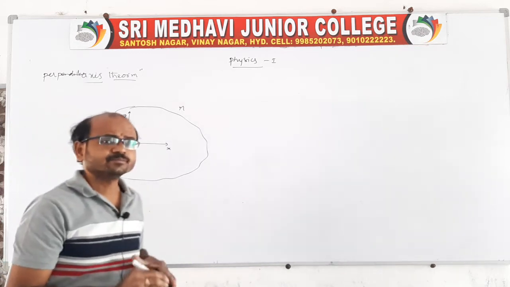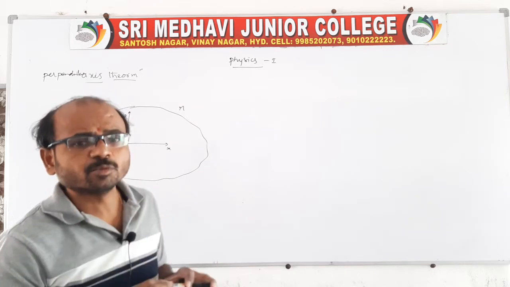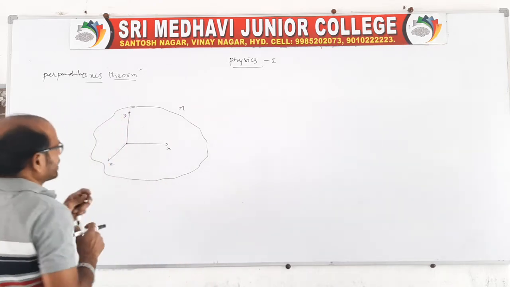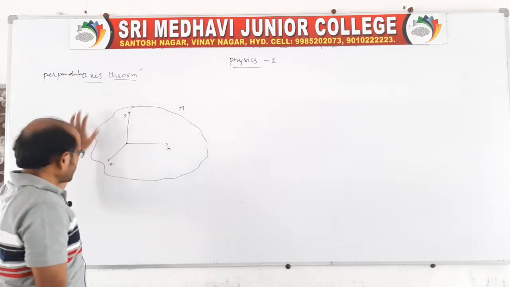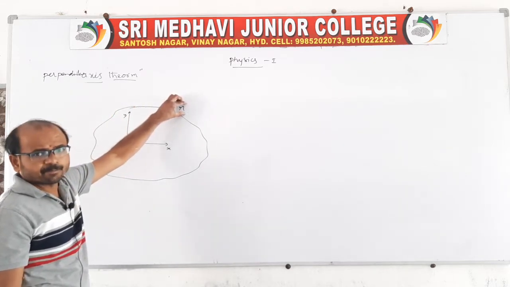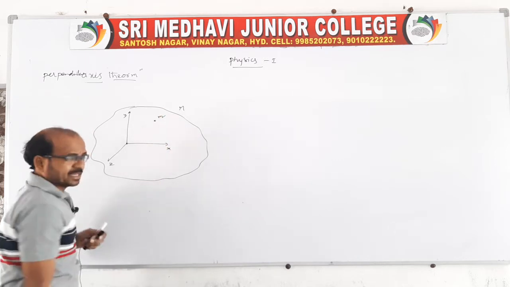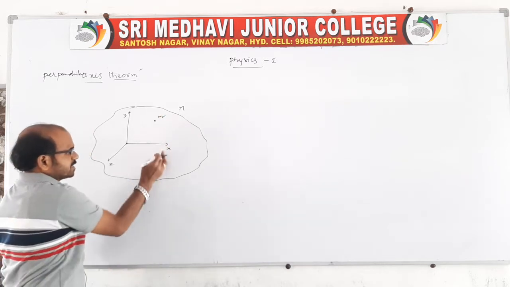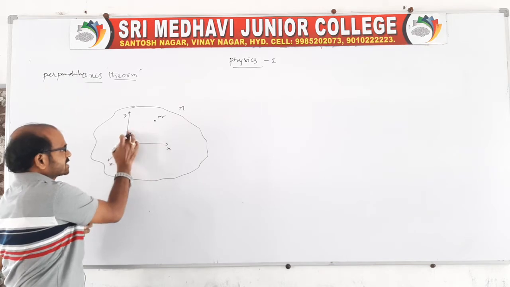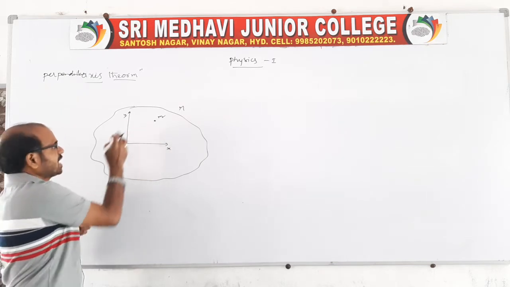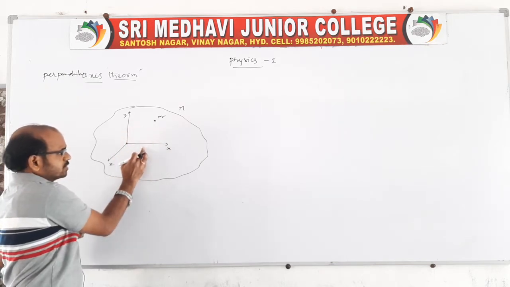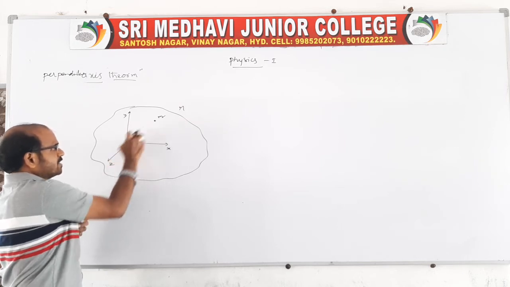Very simple again. Again we have to define the moment of inertia for individual particles, because the total plane lamina mass is capital M. You take one particle of mass small m which is in the plane, located at a distance from the x axis parallel to the y axis, and this distance parallel to the x axis, and from the z axis some r.